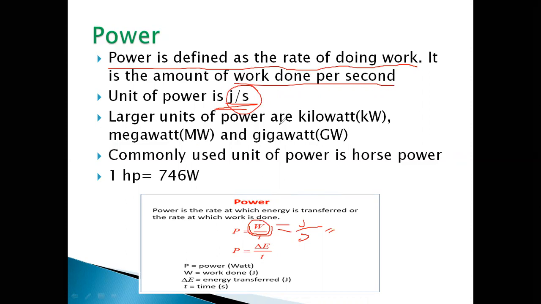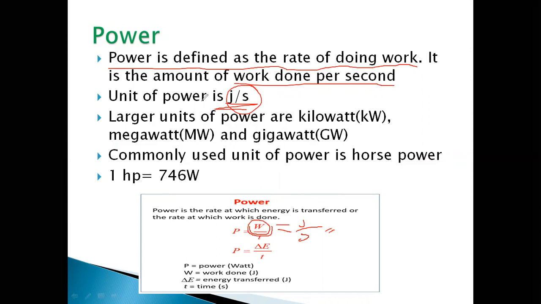Larger units of power are kilowatt, megawatt and gigawatt. A commonly used unit of power is horsepower. 1 horsepower is equal to 746 watt.